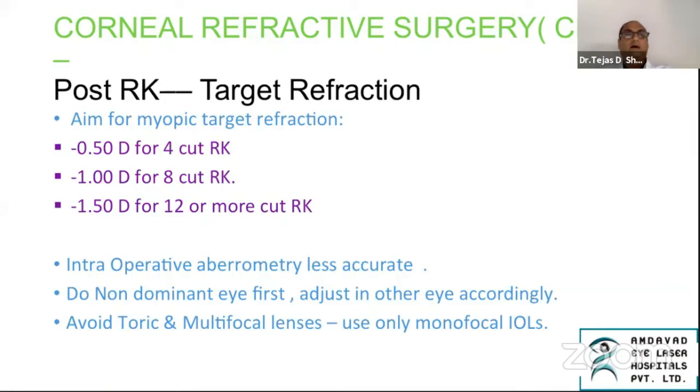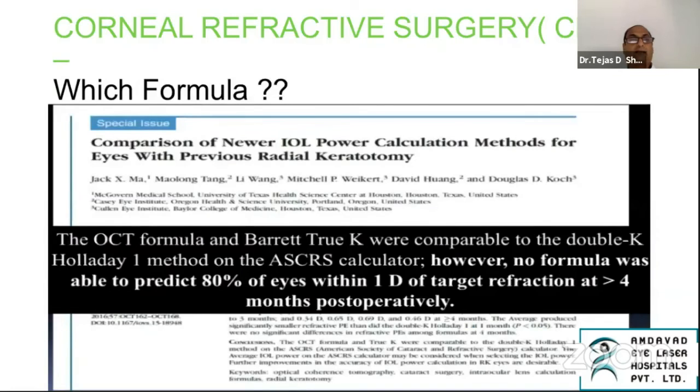And this is how they ask us to keep the myopic target refraction about 1.5 diopters for 12 or more cut RK. Usually the RKs are more than 8 only. People have used intraoperative aberrometry in this kind of cases, but it is not very reliable. Some other tips are: do not do the dominant eye first, adjust in the other eye accordingly, and avoid toric and multifocal lenses.